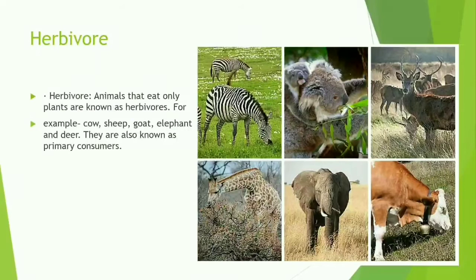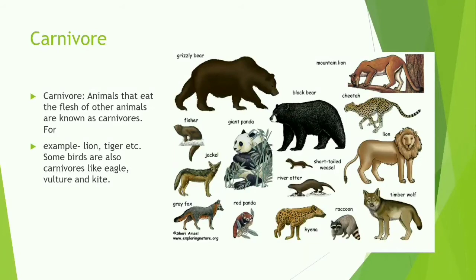Next is the herbivore. Animals that eat only plants are known as herbivores, for example cow, sheep, goat, elephant, and deer. They are also known as primary consumers. I will tell you about primary consumers when I explain the food chain. Next is the carnivore. Flesh-eating animals are known as carnivores, for example lion, tiger, etc. And some birds are also carnivores, like the eagle or the vulture.